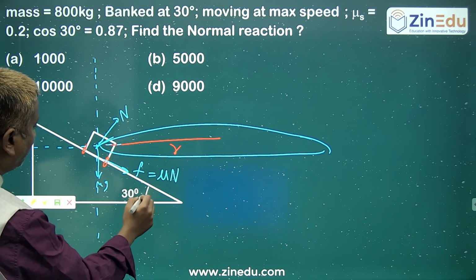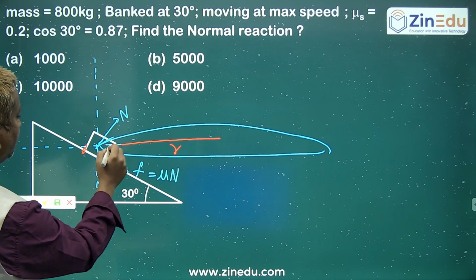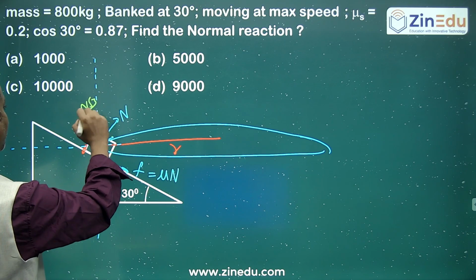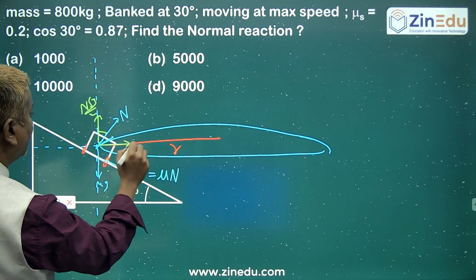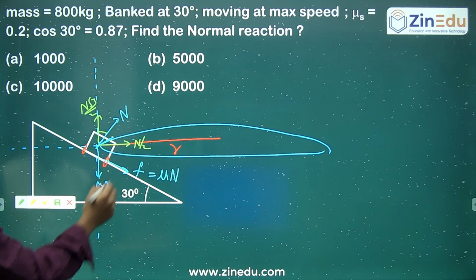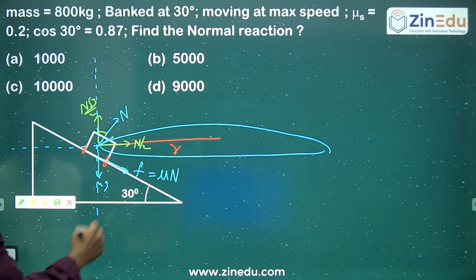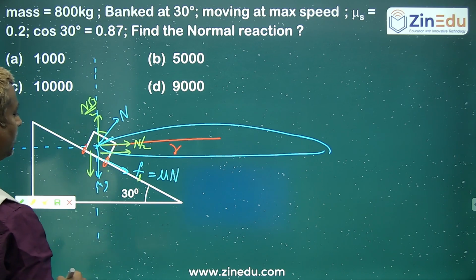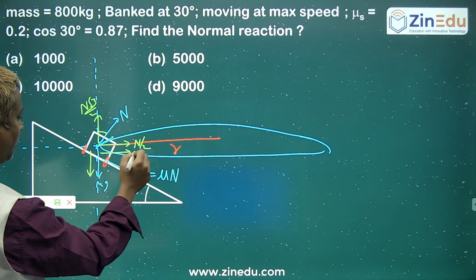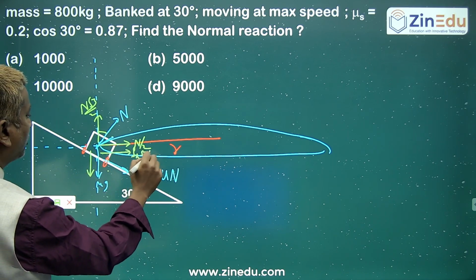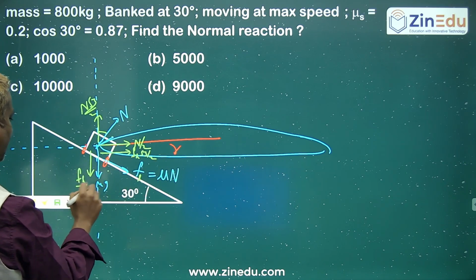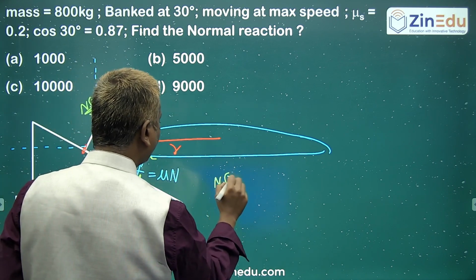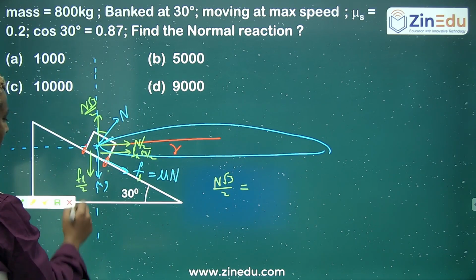Here, if this angle is 30, take value 30, cos 30, force N cos 30. And even the frictional force also has a limiting value of frictional force FL, for which you have to take two components. Right? FL cos 30 is FL root 3 by 2, and FL sin 30 is FL by 2. The net force in the vertical direction is 0. So N root 3 by 2 has to be balanced by FL by 2